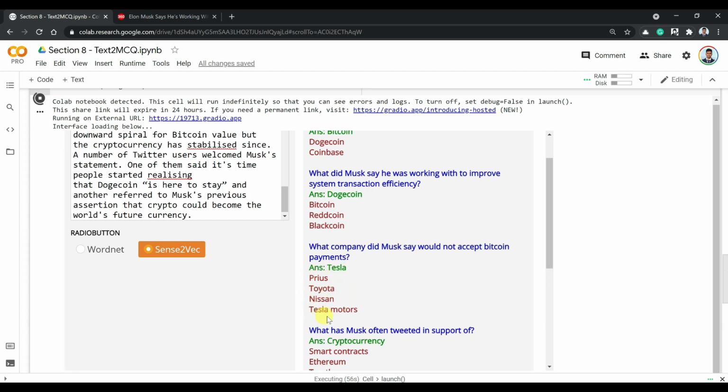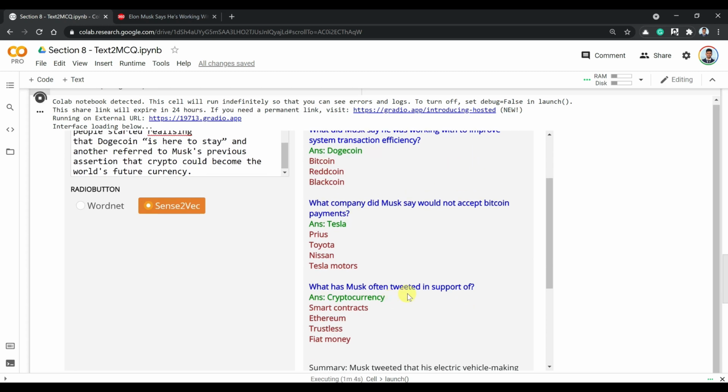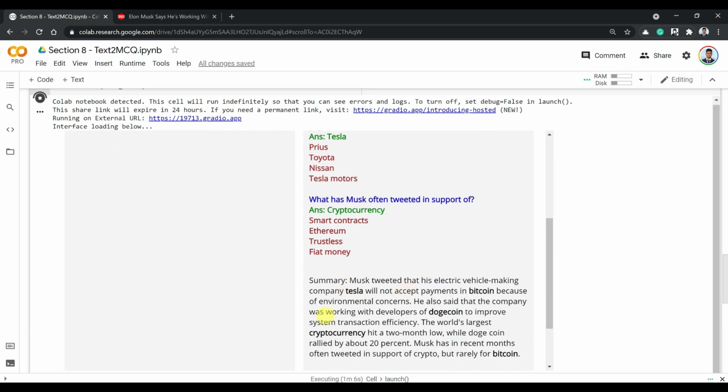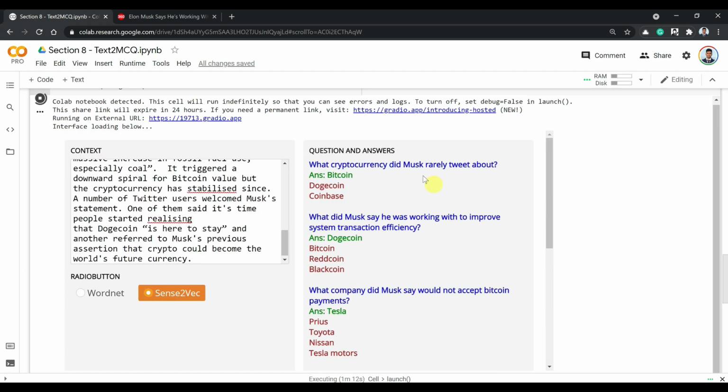You can see that these are not perfect, but if you have a human in the loop system, they can edit these before adding to the question bank. And similarly, you can see the summary here that is generated from the whole context with the keywords highlighted. I use some formatting of HTML so that this is cleanly visible.